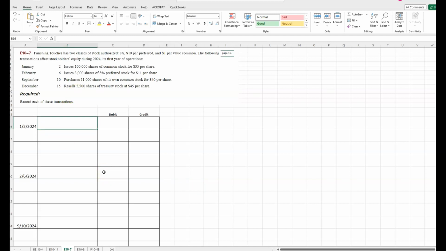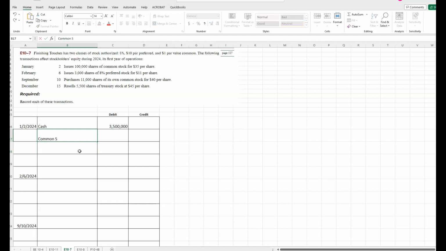January 2nd, issued 100,000 shares of common stock for $35 per share. So we're getting cash, 100,000 times 35, so we're getting 3.5 million.